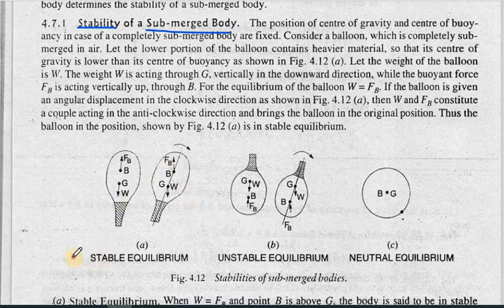So this is an equilibrium condition, because this force as well as this force is acting in the opposite direction. They will try to create a movement in the opposite direction, because of this the body will regain its original position. So the condition is the equilibrium condition.